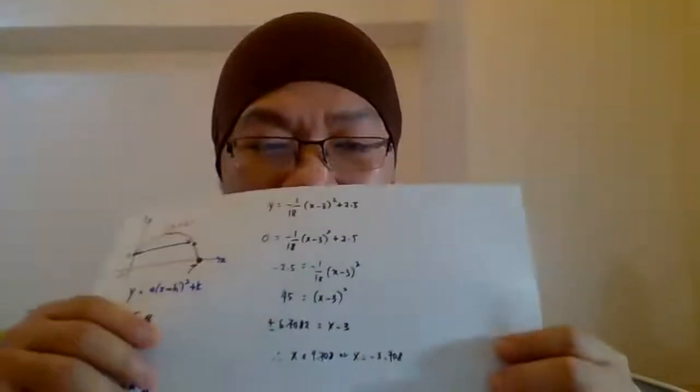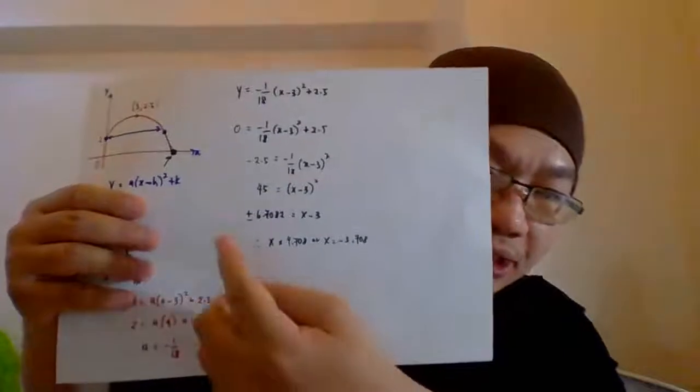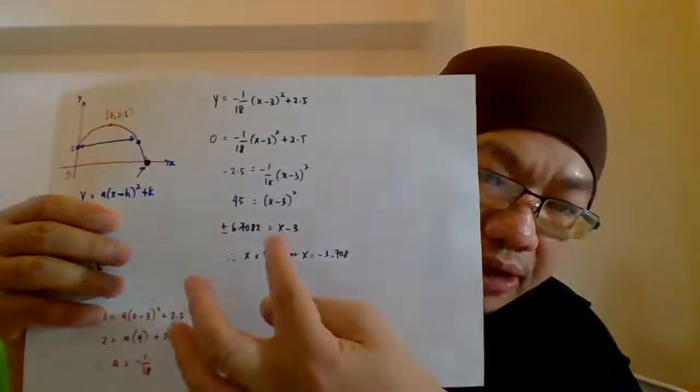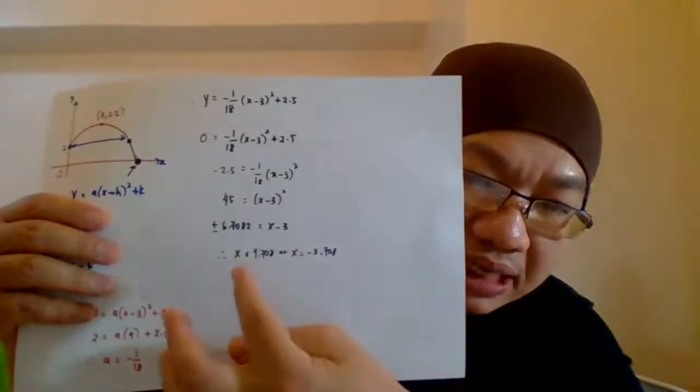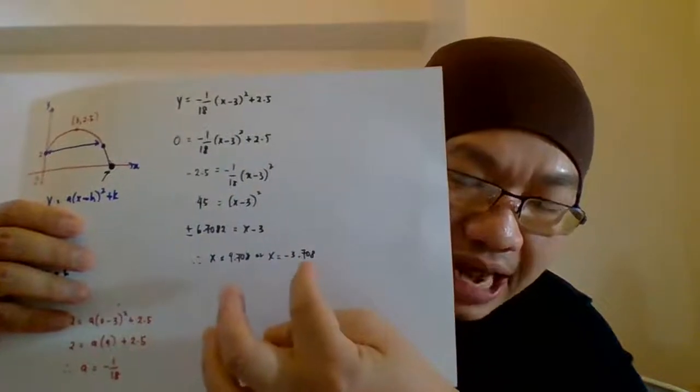So 6.708 equals x minus 3, therefore your x equals what? Okay, someone calculate, Roshini already obtained here. So Roshini got 9.708 or x equals negative 3.708. Okay, guys, this is the answer that we are supposed to get. So there are two answers here, x equals positive and x equals negative.